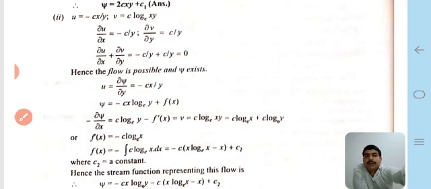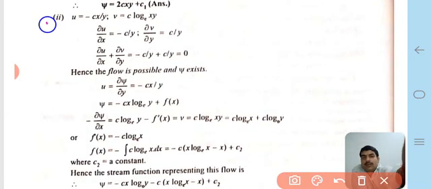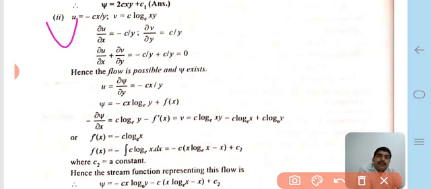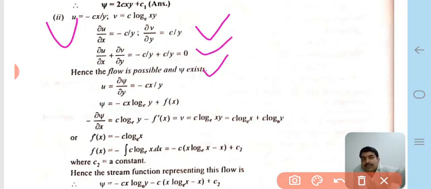Okay, you see. Now we come to the second part of this question. The velocity components are given as u is equal to minus cx upon y and v is equal to c log e xy. We calculate del u upon del x and del v upon del y to check the continuity equation. The flow is possible because del u upon del x plus del v upon del y is equal to 0. Therefore the flow exists and the psi function exists.